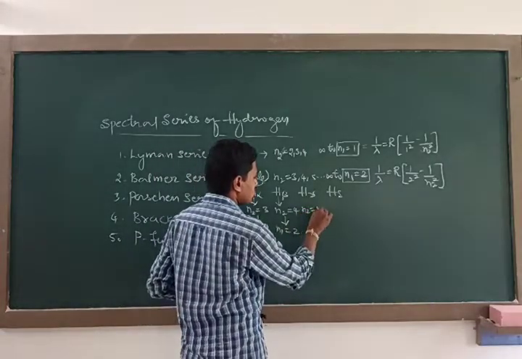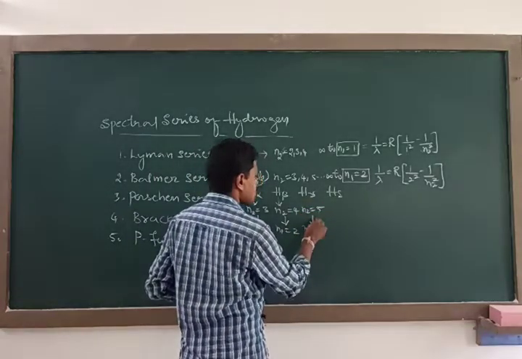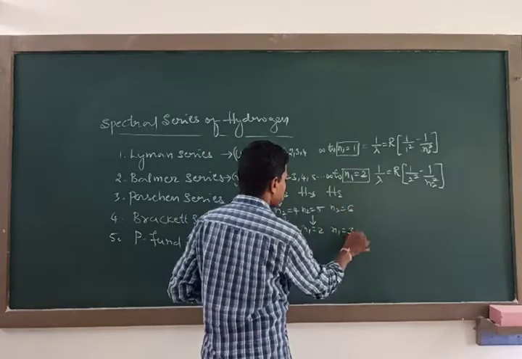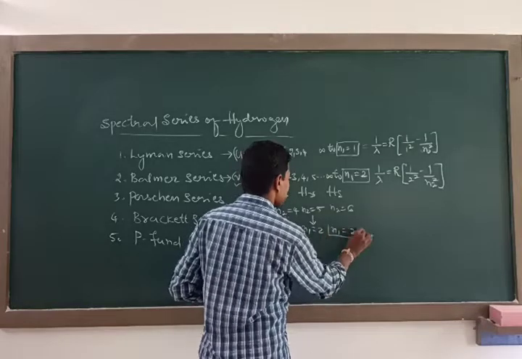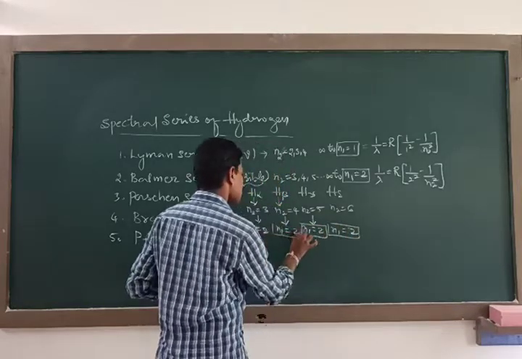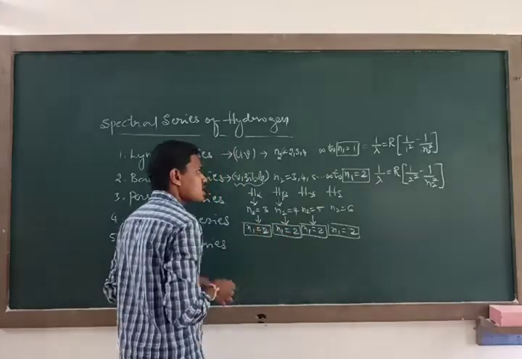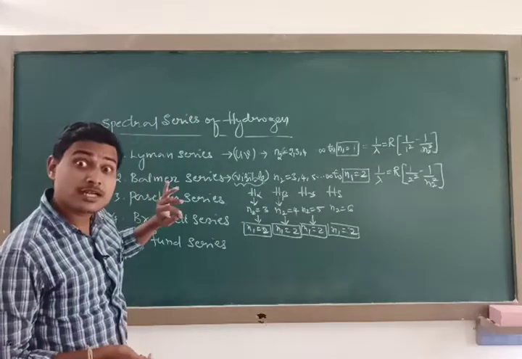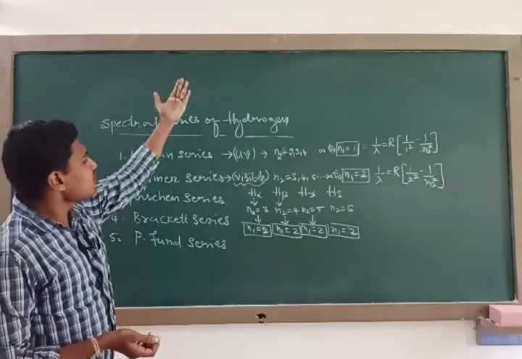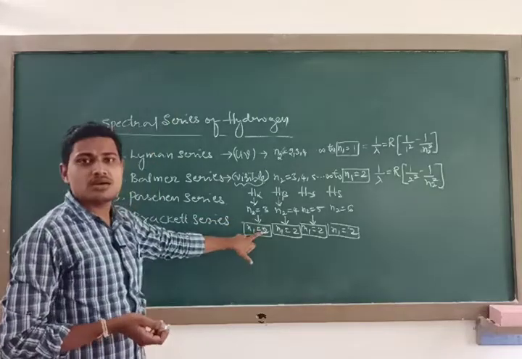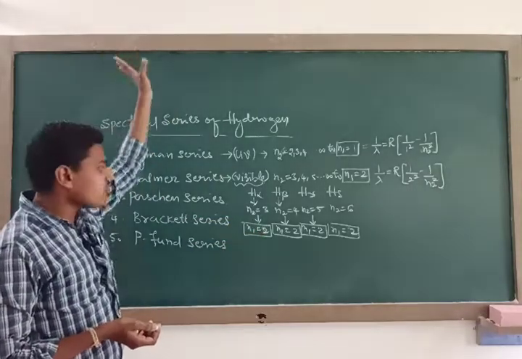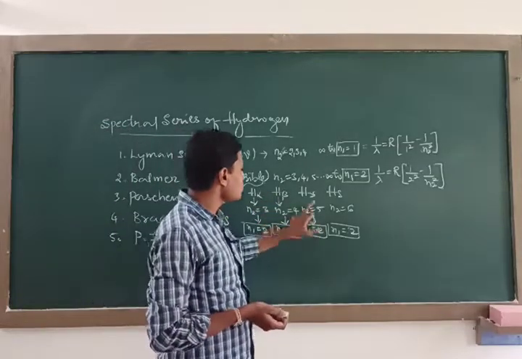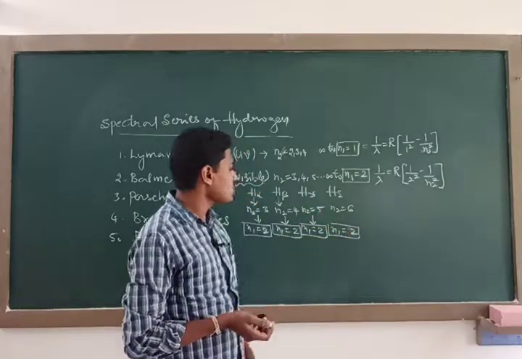So n2 is equal to 5 to n1 is equal to 2 corresponds to H gamma. n2 is equal to 6 to n1 is equal to 2, sorry, n1 is equal to 2 only. This is fixed, because the Balmer series consists of all the spectral lines due to the transition of electrons from higher orbit to the second orbit. Higher orbit means third to 2 is the minimum condition, and the maximum is infinity to 2. So third to 2 is H alpha, fourth to 2 is H beta, fifth to 2 is H gamma, sixth to 2 is H delta.